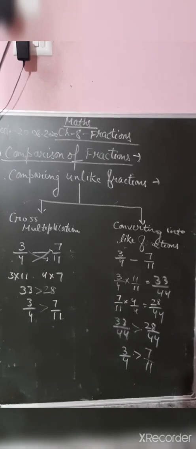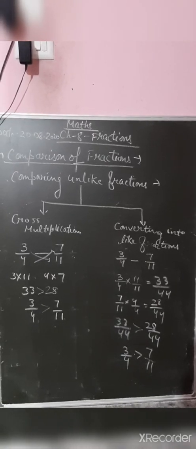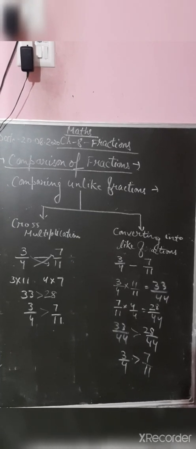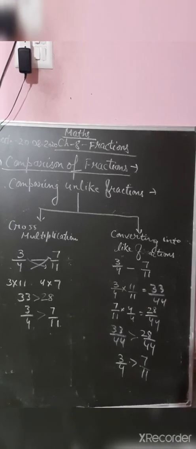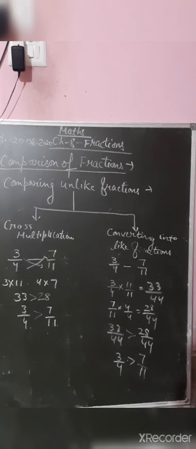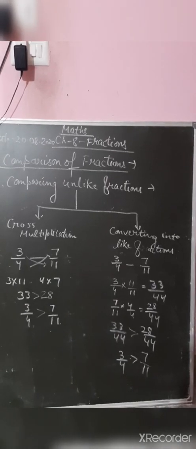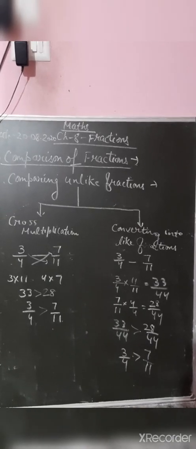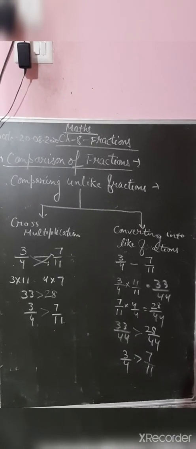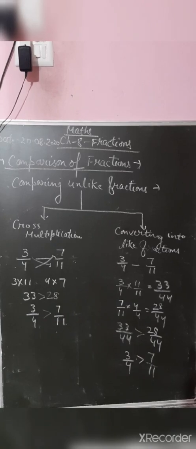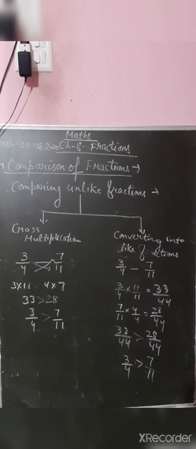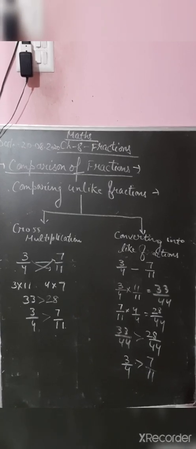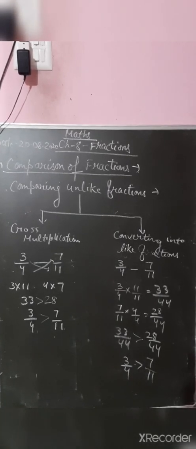So dear students, if I multiply the first fraction by 11, then the denominator will be 44. In the same way, the second fraction will be multiplied by 4, and again the denominator will be 44. So 3 by 4 multiplied by 11 over 11, and 7 by 11 multiplied by 4 by 4. So 33 by 44 and 28 by 44. So 33 by 44 is greater than 28 by 44. Now it means 3 by 4 is greater than 7 by 11.